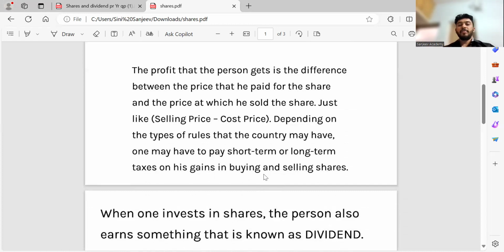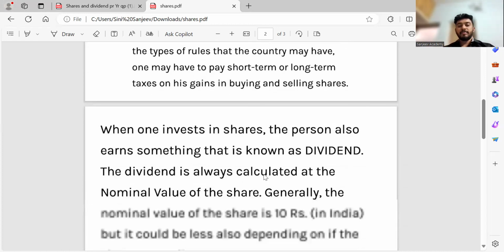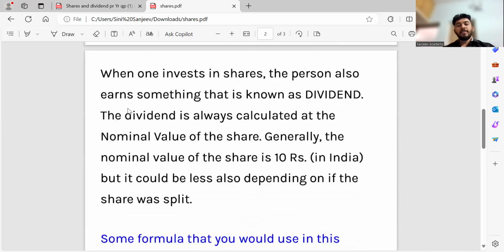And profit, I think all of you know, is selling price minus cost price. And this is the point I told you: when someone invests in a share, the person gets something called dividend. Dividend is not calculated on the market value, but on the face value of that particular share.